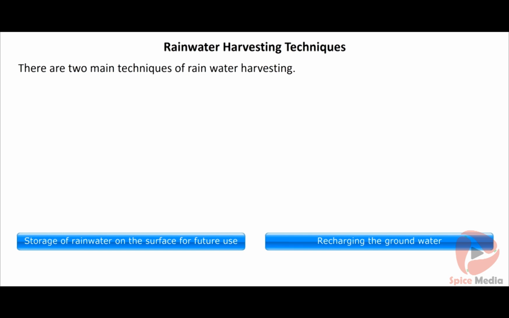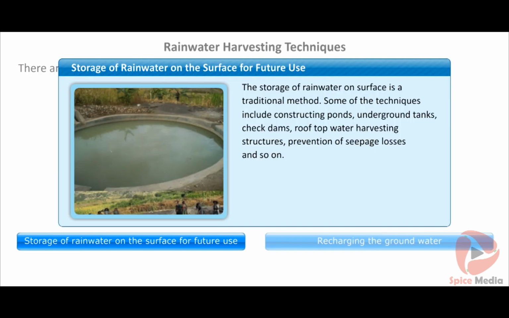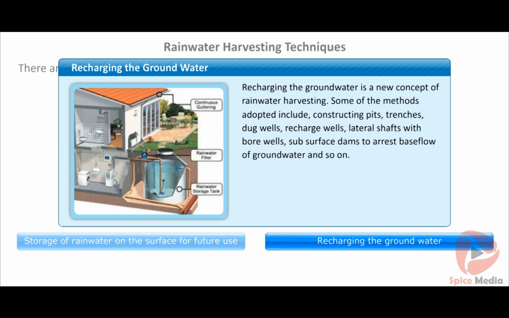The storage of rainwater on surface is a traditional method. Some of the techniques include constructing ponds, underground tanks, check dams, rooftop water harvesting structures, prevention of seepage losses, and so on. Recharging the groundwater is a new concept of rainwater harvesting. Some of the methods adopted include constructing pits, trenches, dug wells, recharge wells, lateral shafts with bore wells, subsurface dams to arrest base flow of groundwater, and so on.